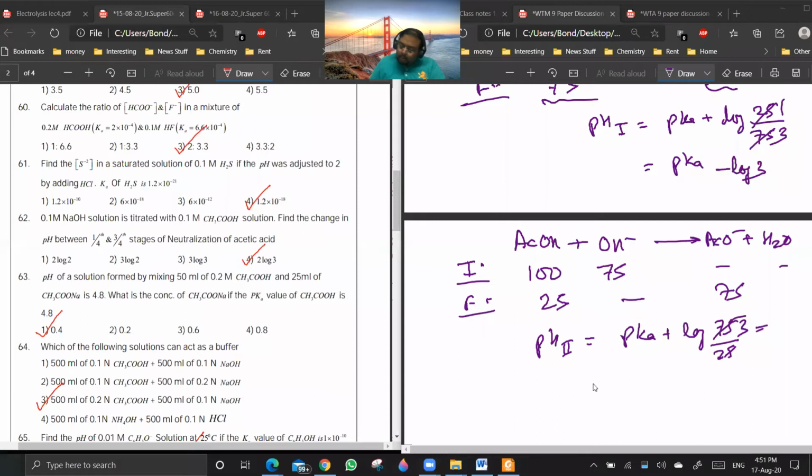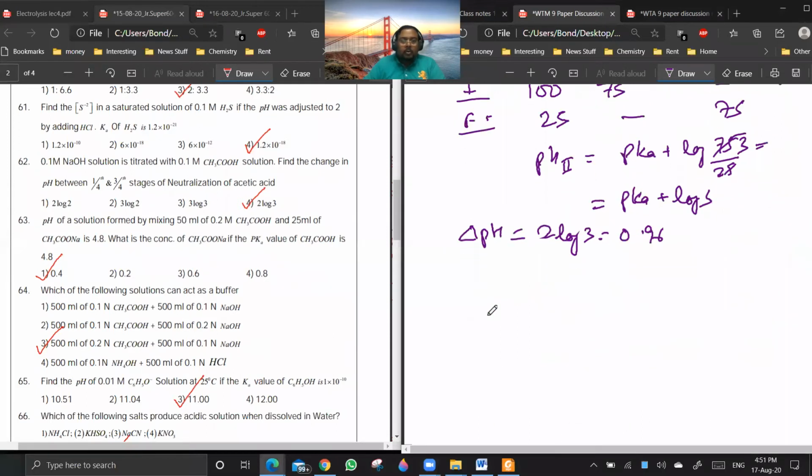So this is pK plus log 3. So delta pH will be 2 log 3. So it is 0.96. Okay, they are giving 2 log 3, so that is good. 62 is clear? Now after 62.